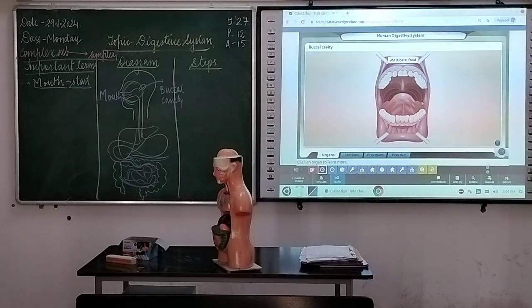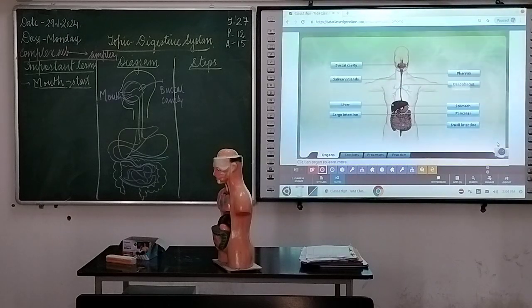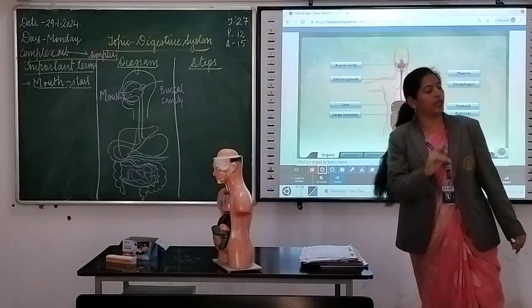The arrangement of teeth in the jaw is expressed by the dental formula. The numerator represents the upper jaw. Here we are having the dental formula also: 2123 divided by 2123. I will explain you that.